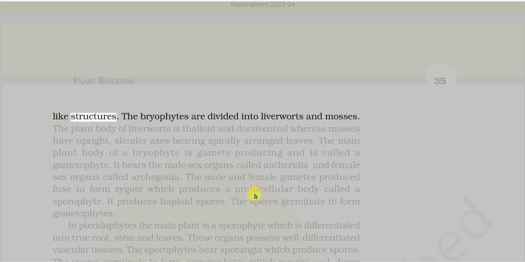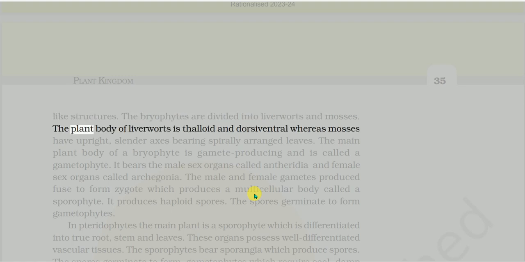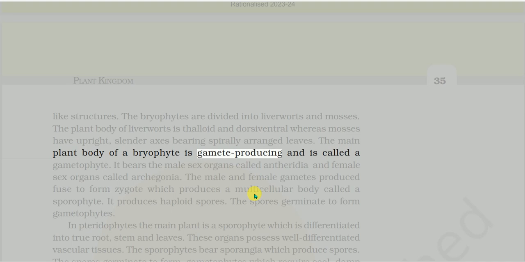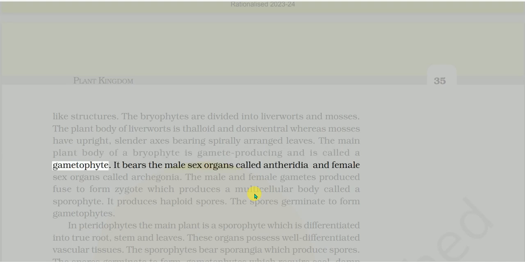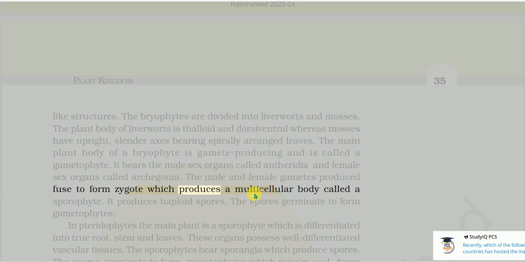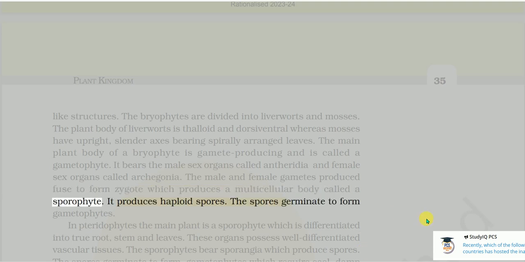The bryophytes are divided into liverworts and mosses. The plant body of liverworts is thalloid and dorsiventral, whereas mosses have upright, slender axes bearing spirally arranged leaves. The main plant body of a bryophyte is gamete-producing and is called a gametophyte. It bears the male sex organs called antheridia and female sex organs called archegonia. The male and female gametes produced fuse to form zygote, which produces a multicellular body called a sporophyte. It produces haploid spores. The spores germinate to form gametophytes.